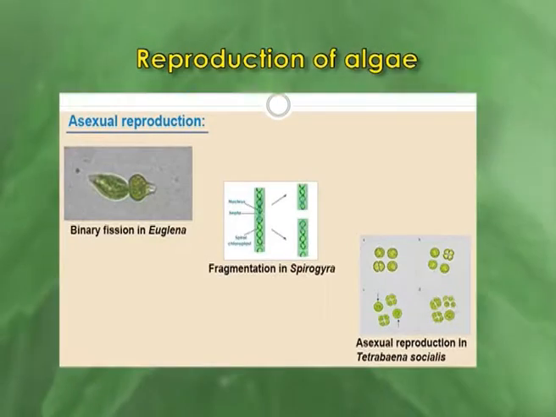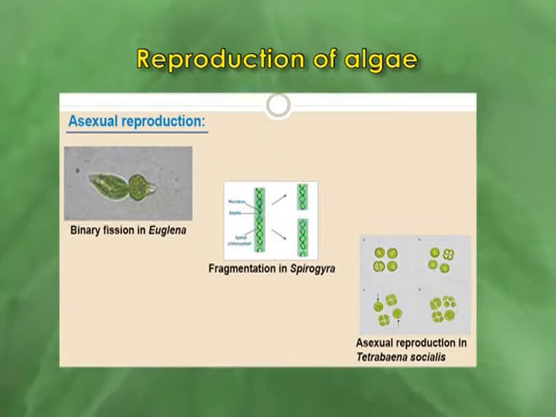Now, in this division algae, we find several types of reproductive process. Algae are the heterogeneous group of plants showing diversification in reproduction also. Many members of algae, especially the cyanobacteria, only show the vegetative and asexual type of reproduction. Members of cyanobacteria and other members from different groups show vegetative mode of reproduction.